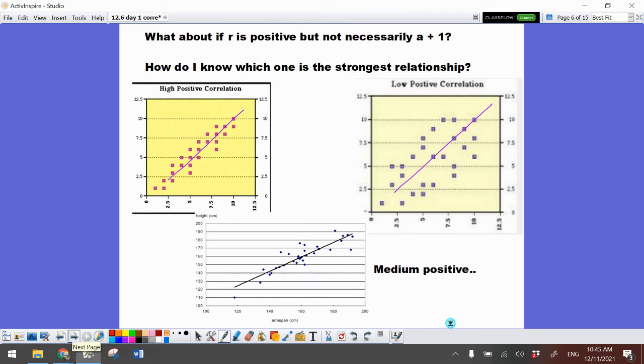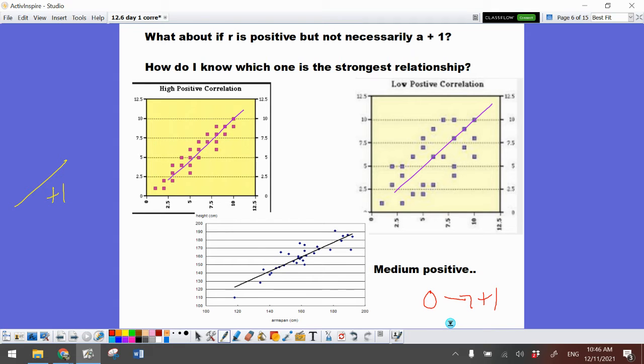Let's take a look at how they range in terms of correlation. Positive 1 perfect, we know, is a straight line going up. No points are off the line. Now, we can range between 0 and positive 1 and still have a positive relationship. So let's look at these 3 different types.